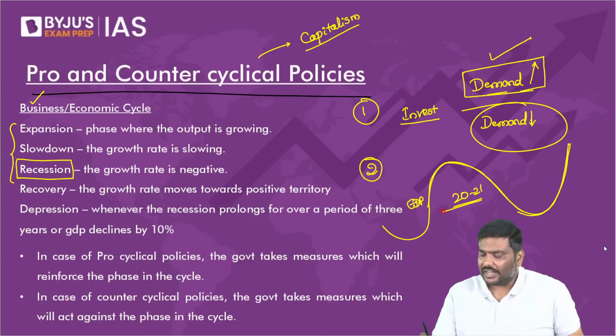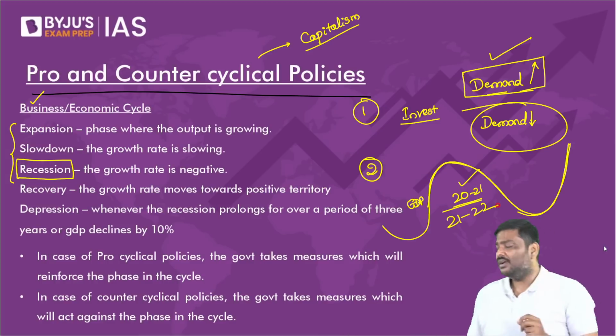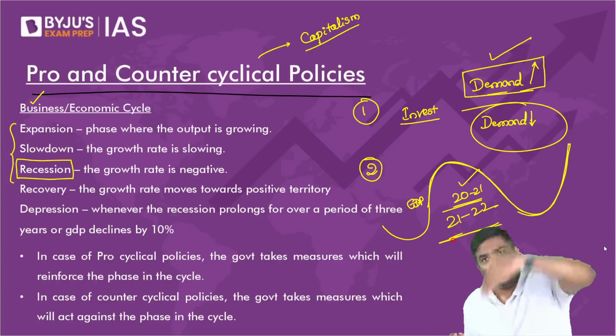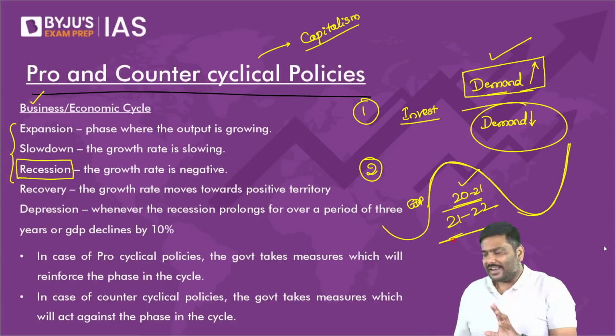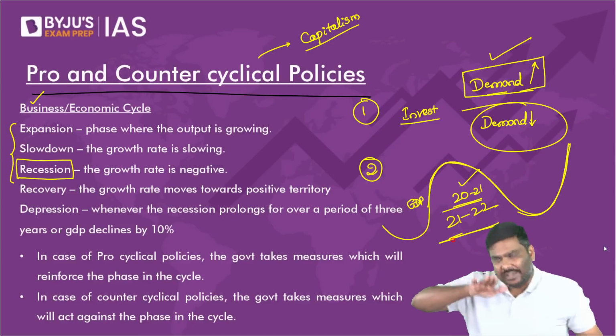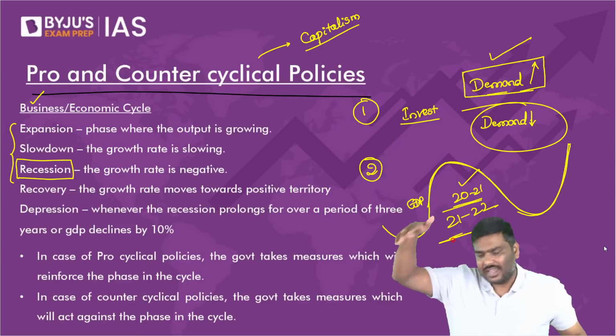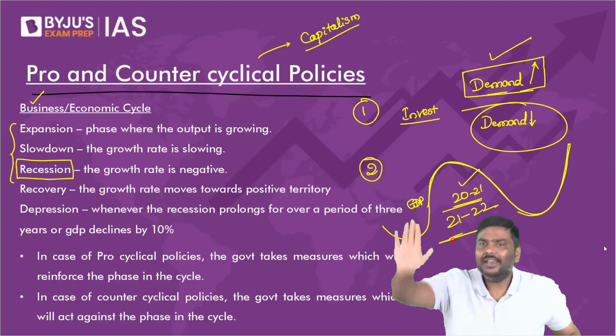What do you think has happened to the Indian economy in 2020-21? How many of you will say, sir, GDP of India increased during 2020-21? No, right? 2020-21, 2021-22. What has happened? Because of the pandemic, GDP has gone down. GDP value has gone down. All of you will agree?